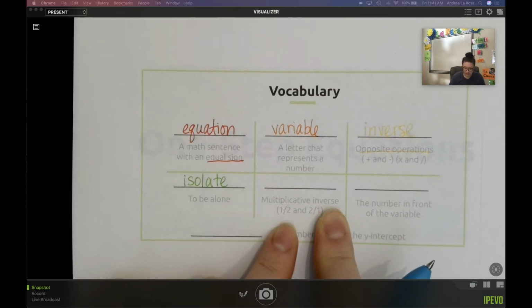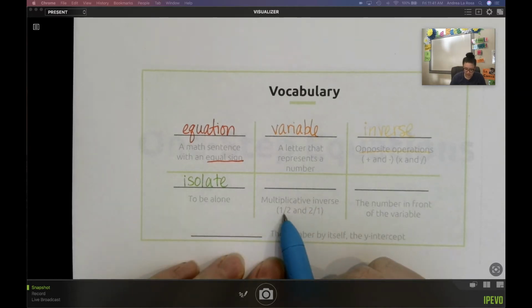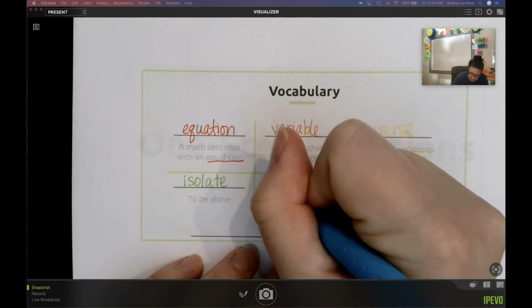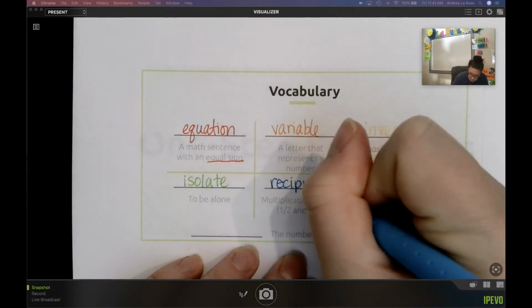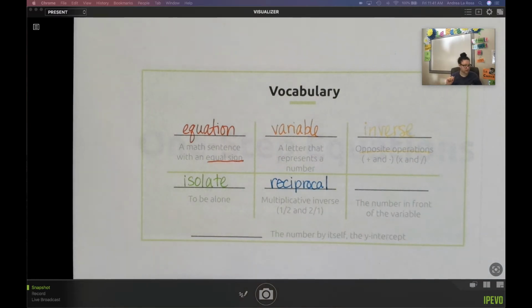The multiplicative inverse, I'm sure you guys have heard of this word, but maybe you just don't remember what it is. It's like if I take 1/2 and I flip my numerator and my denominator, so it becomes 2/1. The multiplicative inverse is the reciprocal. Reciprocal, when I flip my numerator and my denominator, the multiplicative inverse.